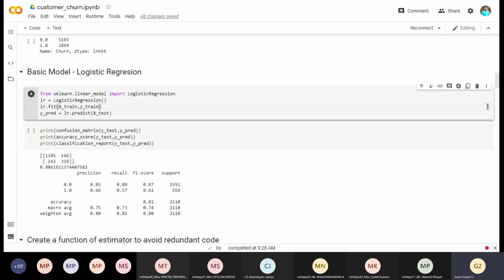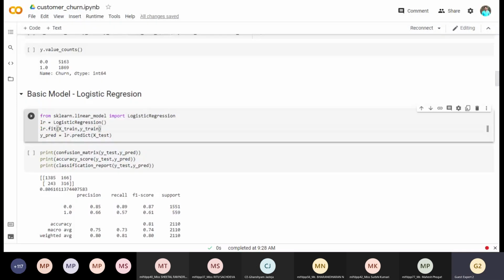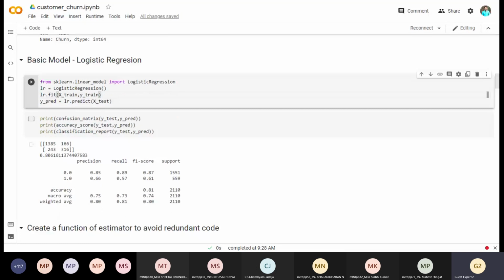I have basically used a very basic one, logistic regression. You can use any classifier. From scikit-learn, logistic regression has been imported, an object has been created, training has been provided to my object LR with X train and Y train, and I have predicted the value. All steps I have done, and I want to do these steps.